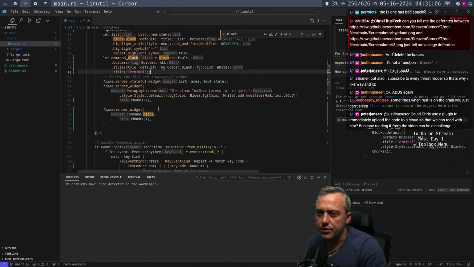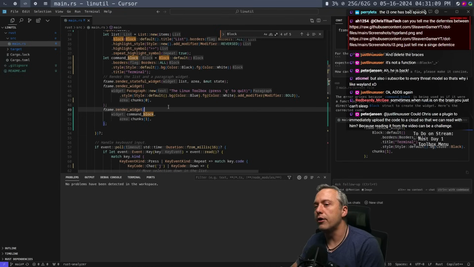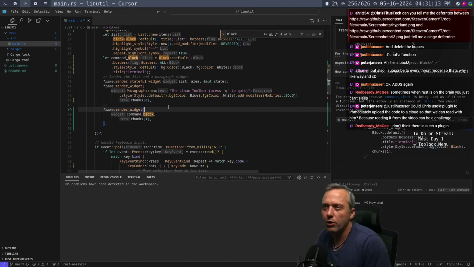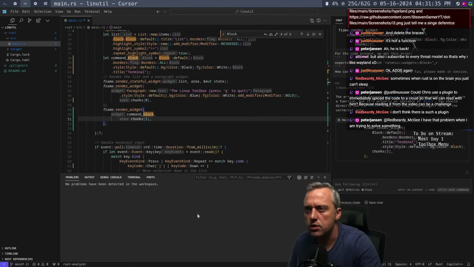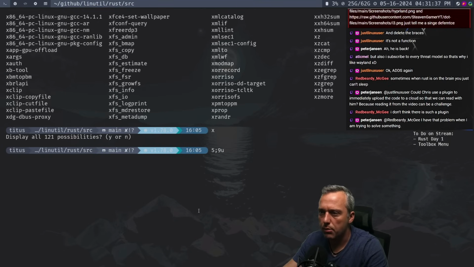I mean, technically I could have done everything here without defining the command block up there. I just kind of wanted to do it because that's how we did the first part. I think that's kind of cool. So let's run this, as I don't see any more issues popping up.